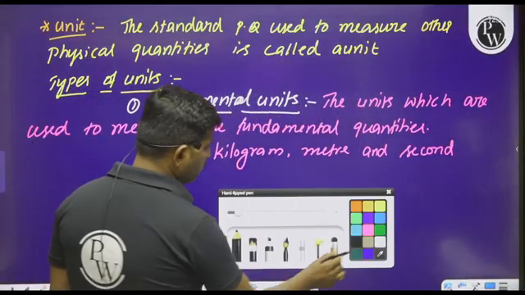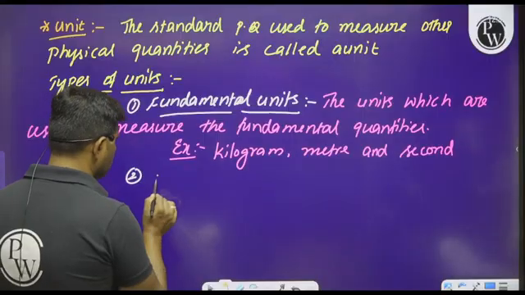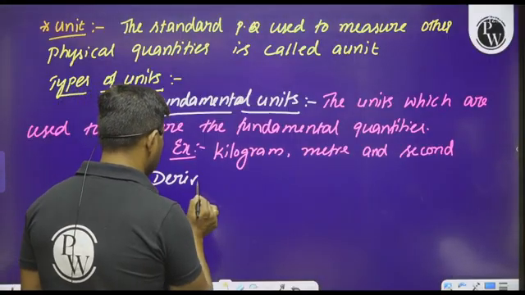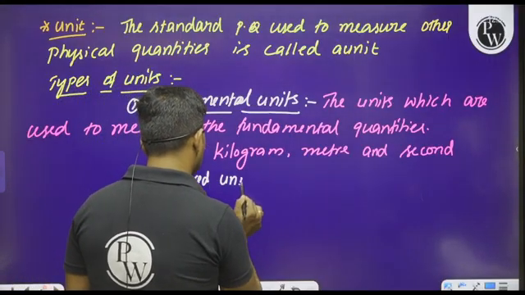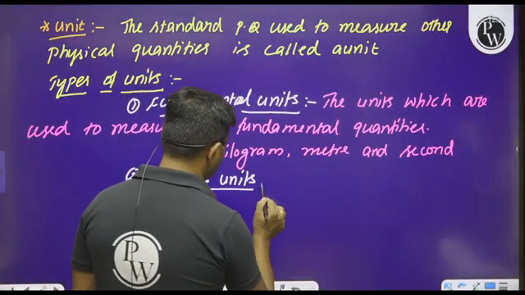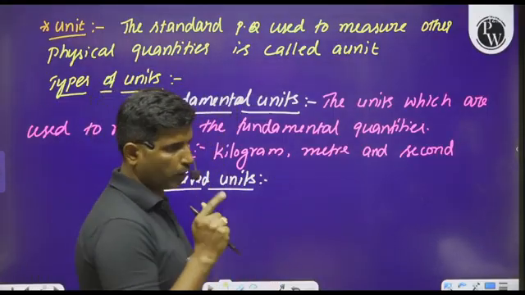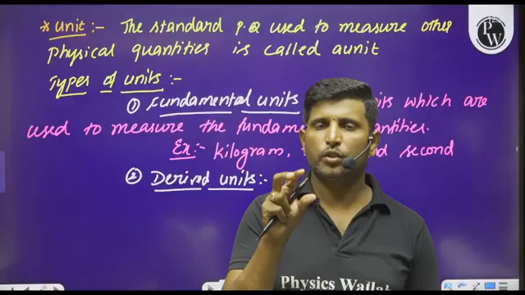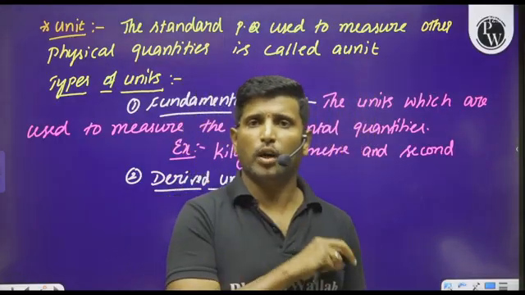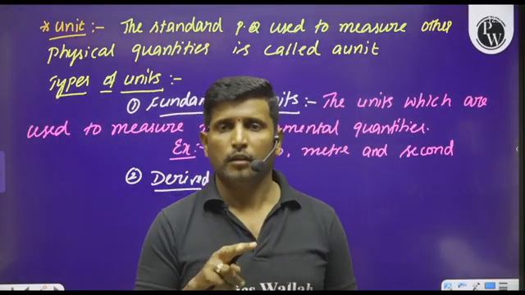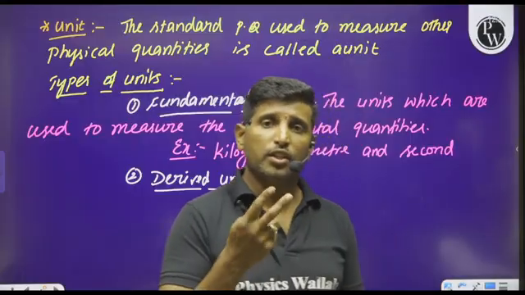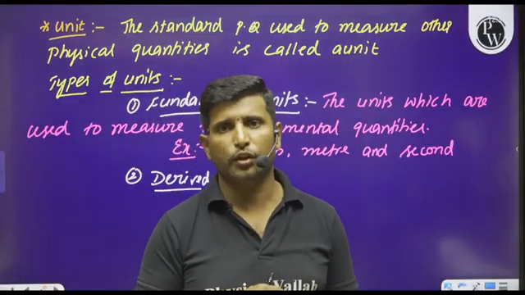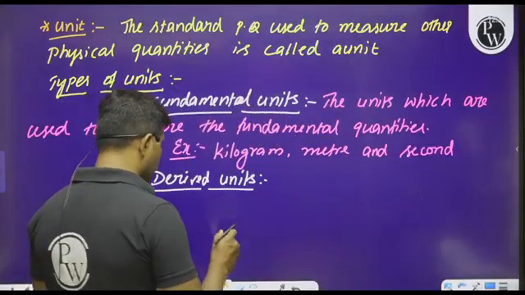And later whenever we want the second one, that is derived units. We can define the derived units in two ways. One way, the units which are used to measure the derived quantities, or second way, the units which are derived from the fundamental units are represented as derived units.